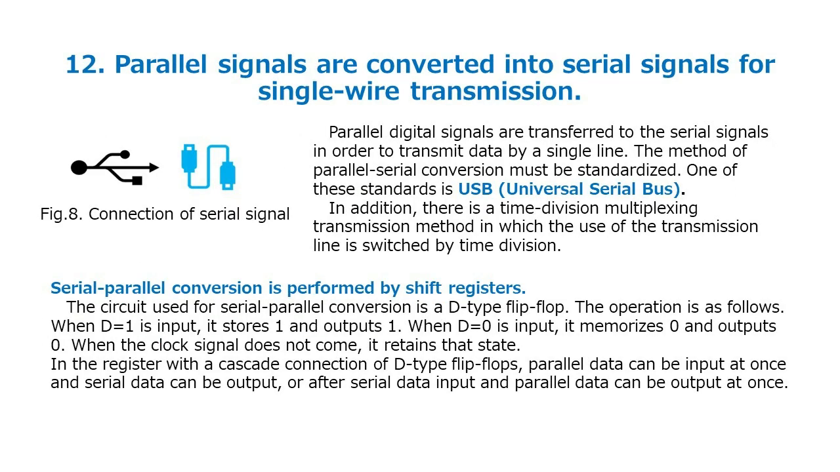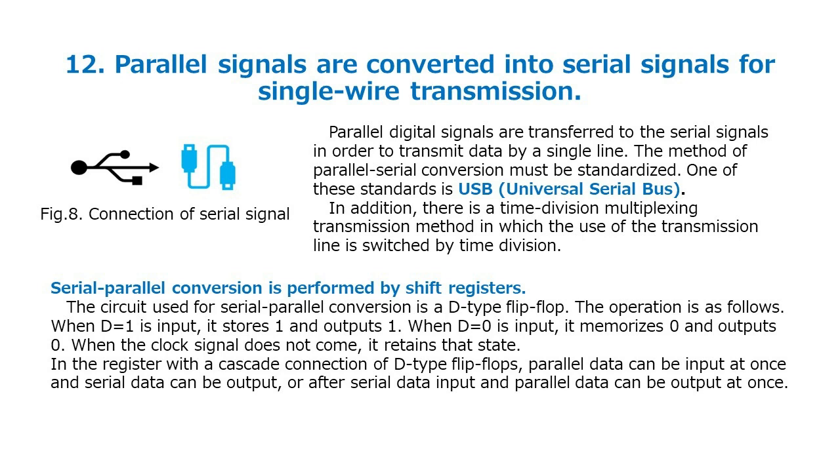Parallel signals are converted into serial signals for single-wire transmission. Parallel digital signals are transferred to the serial signals in order to transmit data by a single line. The method of parallel-serial conversion must be standardized. One of these standards is USB, Universal Serial Bus. In addition, there is a time division multiplexing transmission method in which the use of the transmission line is switched by time division. Serial-parallel conversion is performed by shift registers.